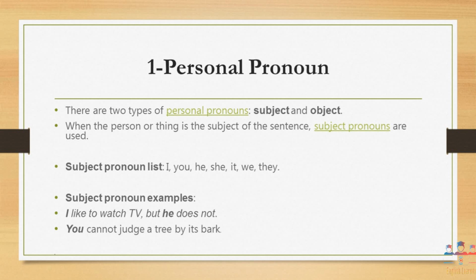You have noticed in these examples that I is used in place of the subject, and he is used in place of the subject again, and in another example, you is used as a subject. So all in all, personal pronouns used as subjects are I, you, he, she, it, we and they, and when these words are used in place of the subject, we call them the personal pronoun category dealing with the subject.